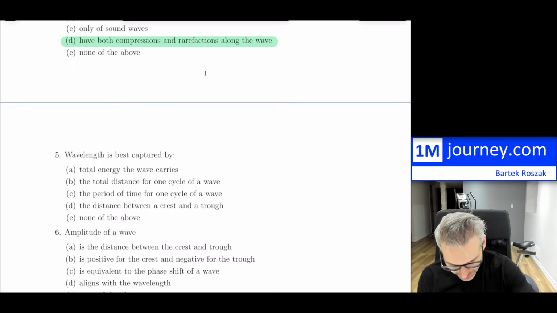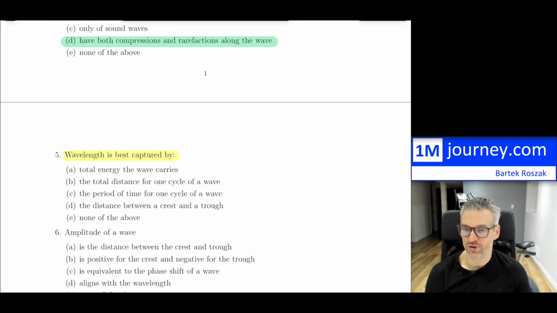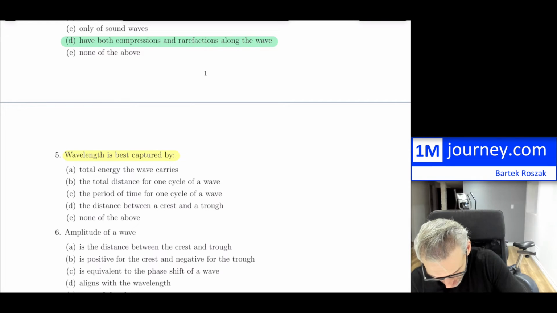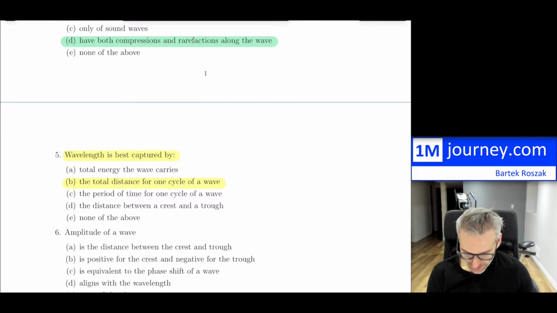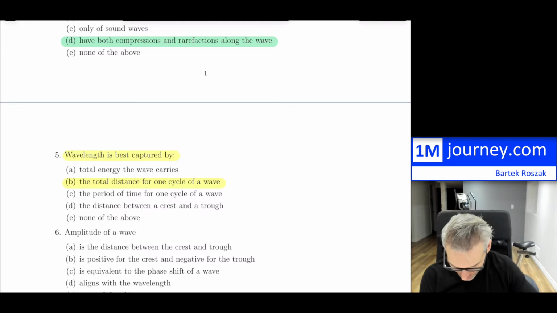Wavelength is best captured by, so recall that wavelength is the total distance that we have for one full complete cycle of a wave. Total energy? No, it does not measure energy. The total distance for one cycle of a wave, there you go. So this looks like it's going to be B. It has nothing to do with period of time. Wavelength does not capture time. That would have been period and frequency. The distance between a crest and a trough, no. Not necessarily crests and troughs there. So B is the right choice.